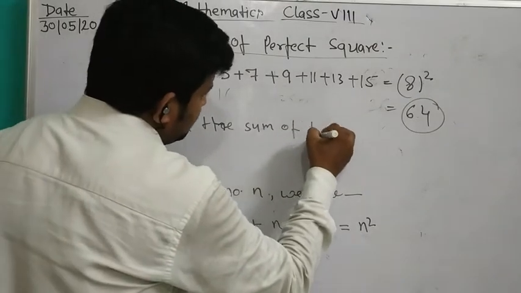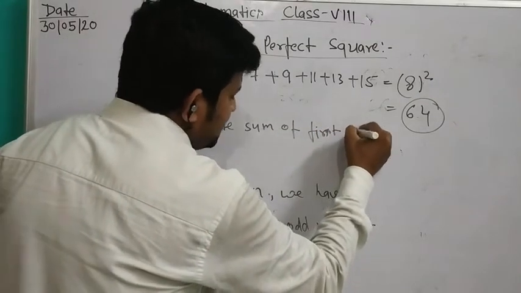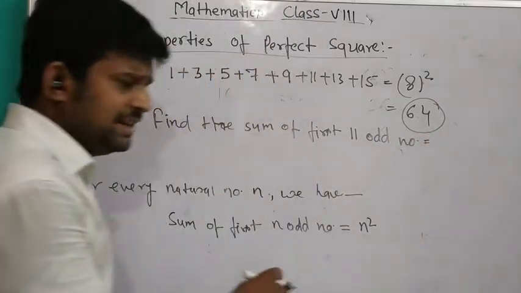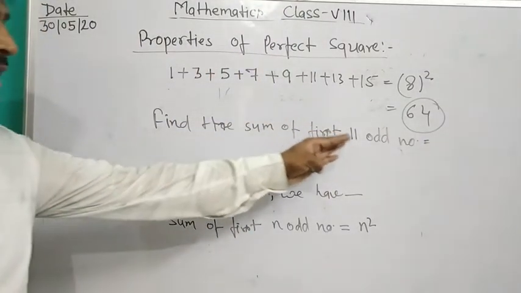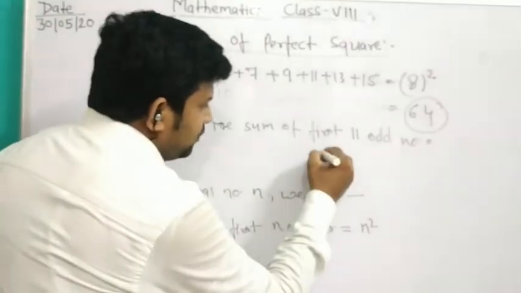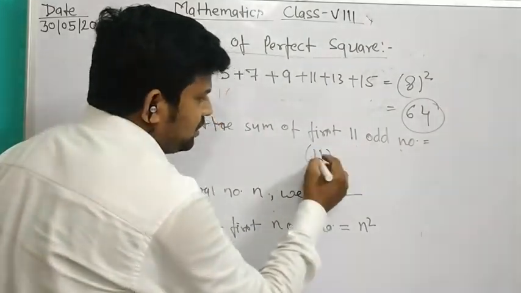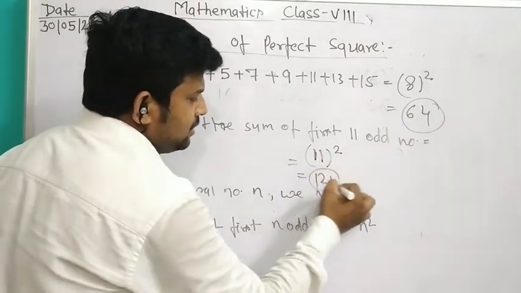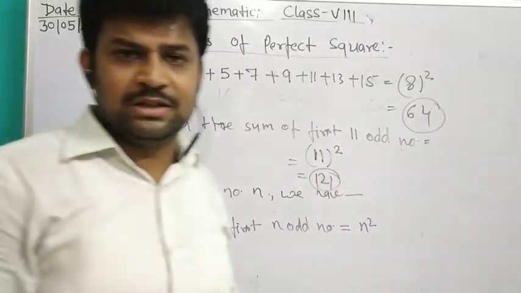And if we are asked to find the sum of the first 11 odd numbers, we can directly find it. The total number of odd numbers is 11, so we write 11 square, which is 121. Is it clear? Okay, thank you class.